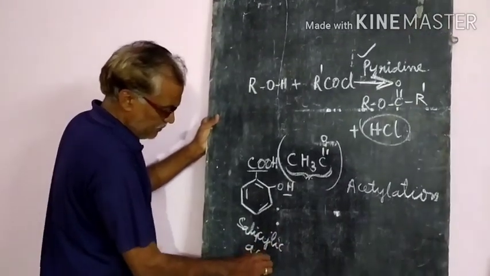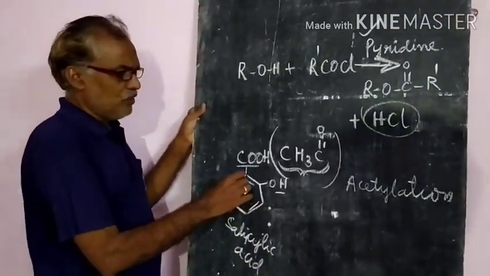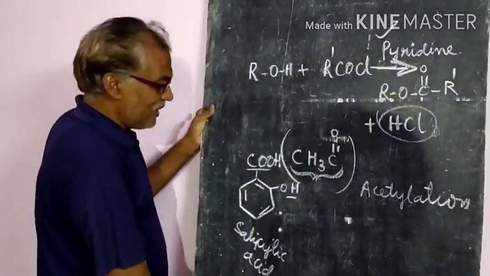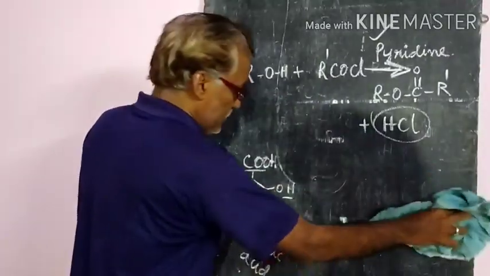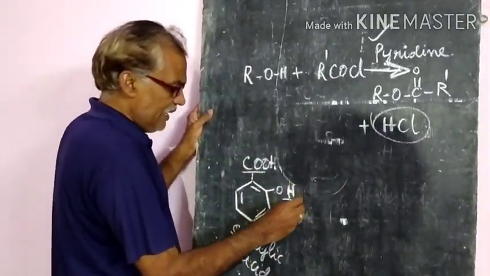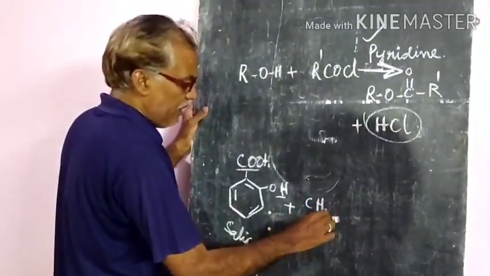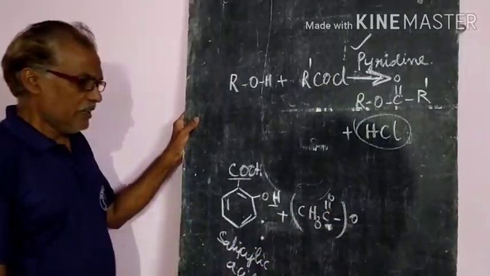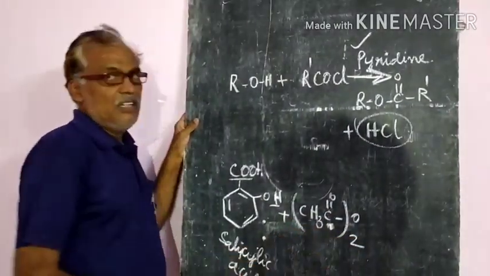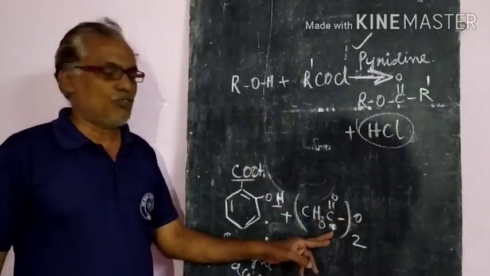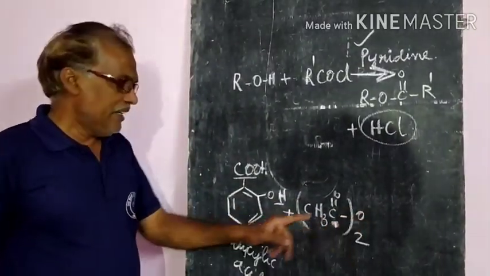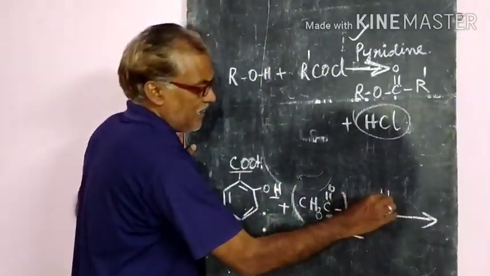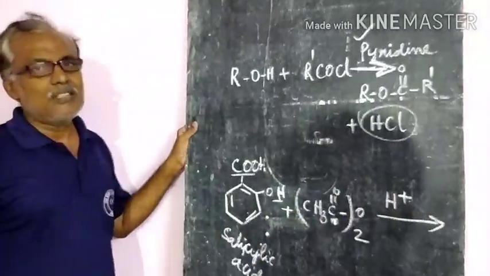In salicylic acid, if you want to introduce the acetyl group, then what we have to do? We will take the acid anhydride, that means acetic anhydride, CH3C double bond O, twice. Already we should know that removal of water from 2 molecules of acetic acid will give the acid anhydride. This reaction should take place in the presence of concentrated sulfuric acid.